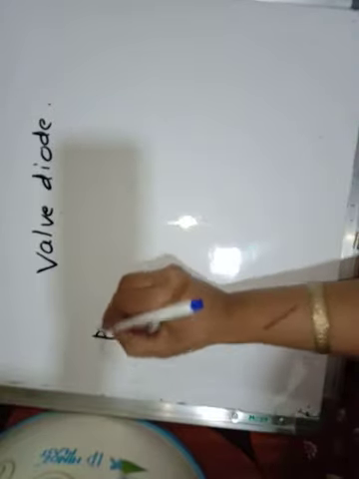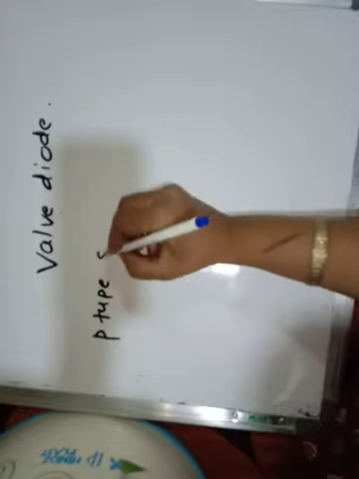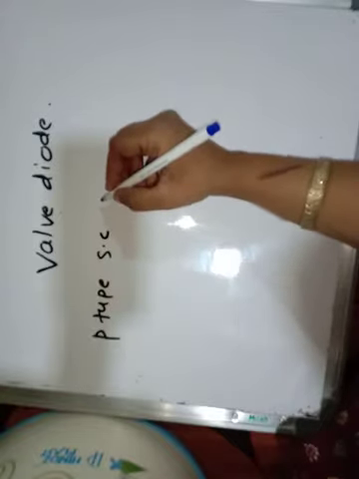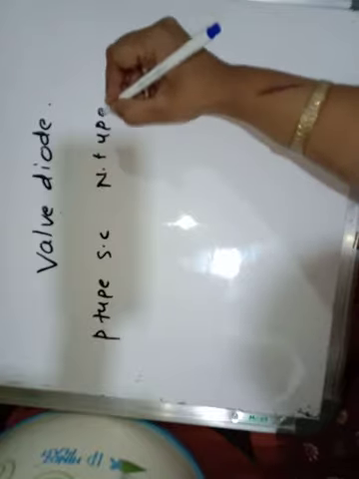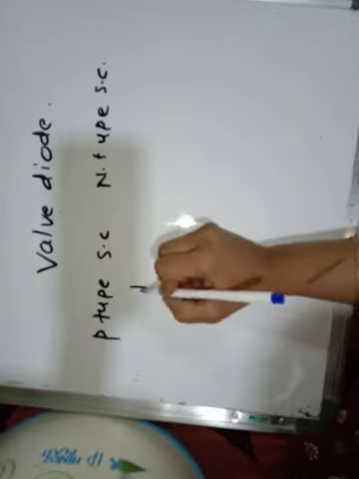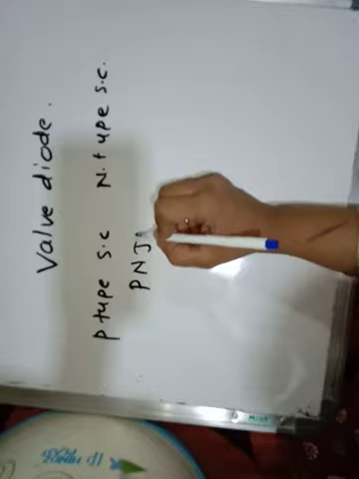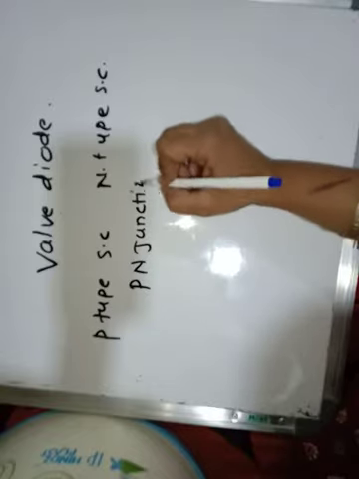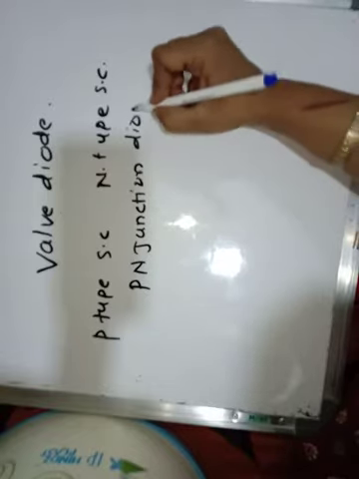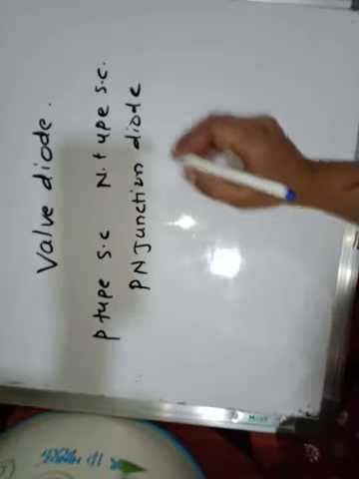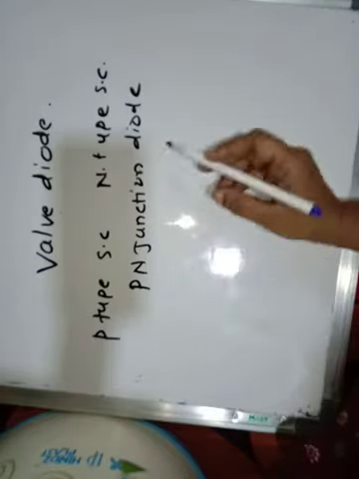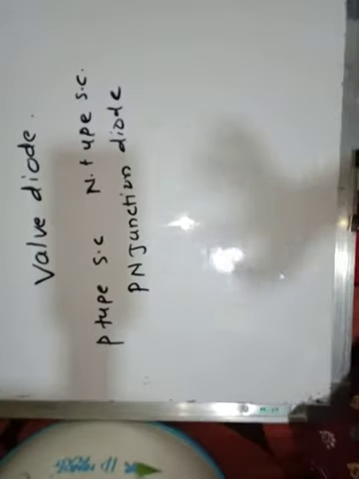When p-type semiconductor is joined with n-type semiconductor, it will form the p-n junction diode. When p-type of semiconductor is joined with n-type of semiconductor, they form the p-n junction diode.